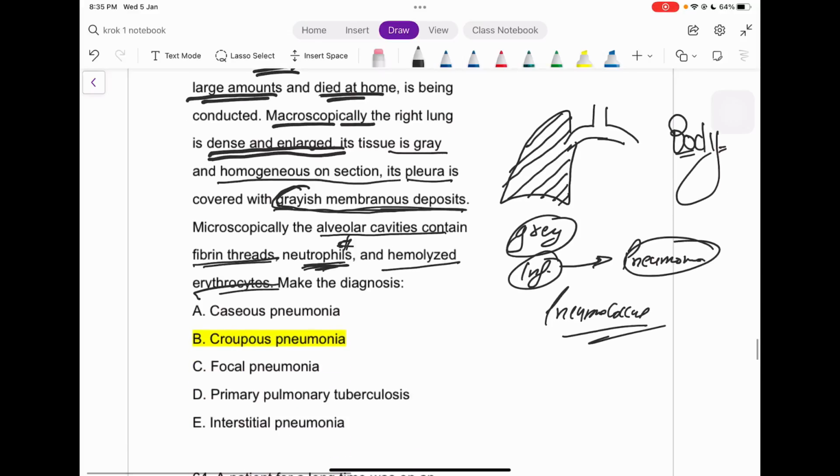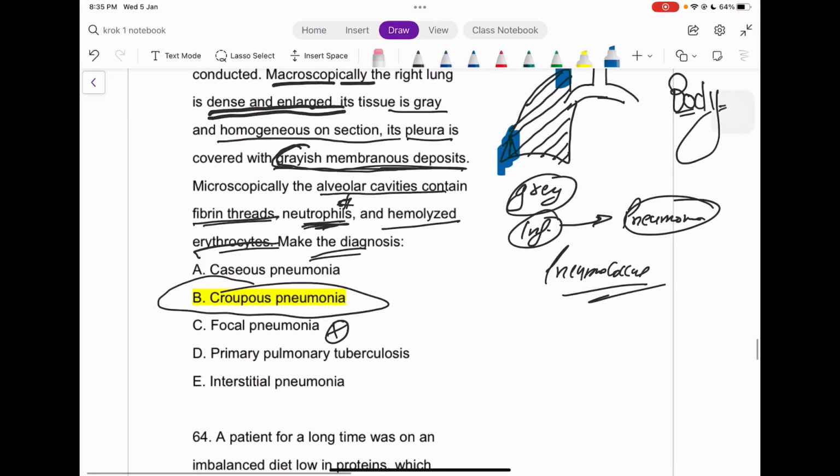Well, okay. So make the diagnosis. Of course, that is what? Croupous pneumonia. Nothing else. Let's see the other options a little bit. Another one is focal pneumonia. No, it can't be present because it's not located in a particular focus. Okay, so it's not located, for example, right here or right here, right? So this can't be the answer. Next, simulated pneumonia. This can't be the answer either. Otherwise, it should be something like this, right?